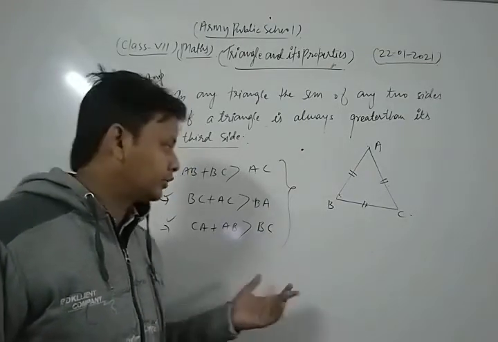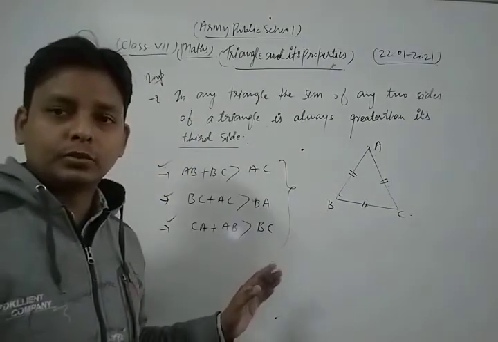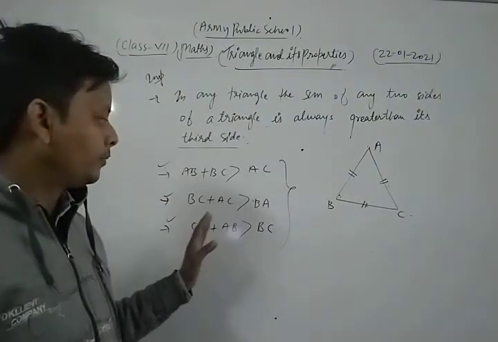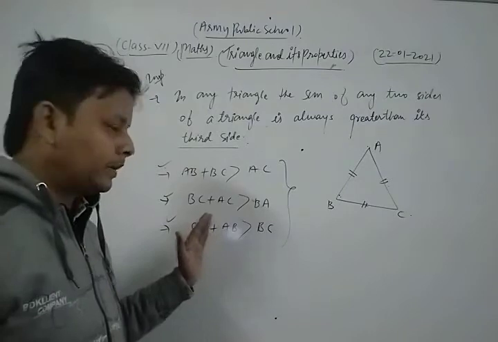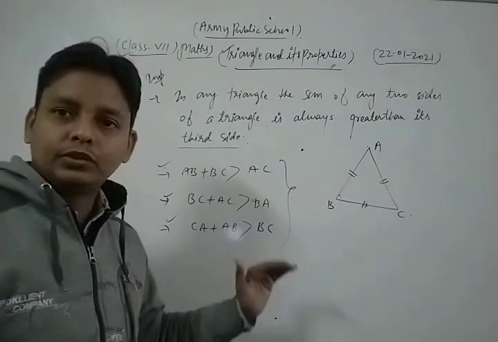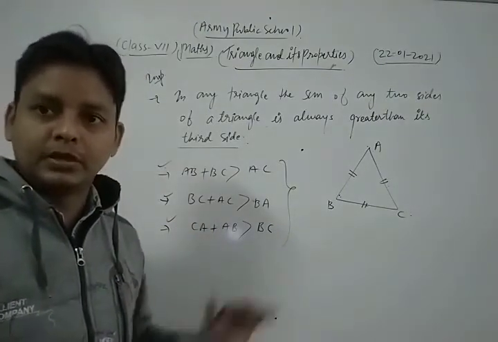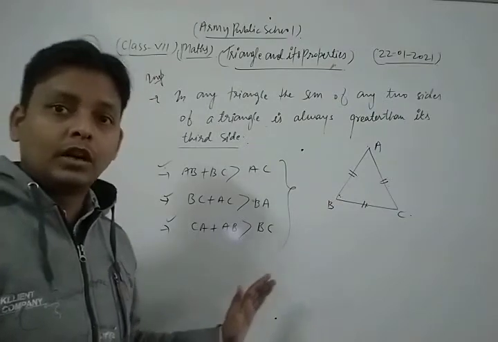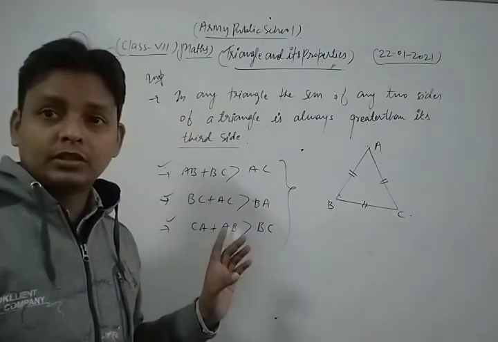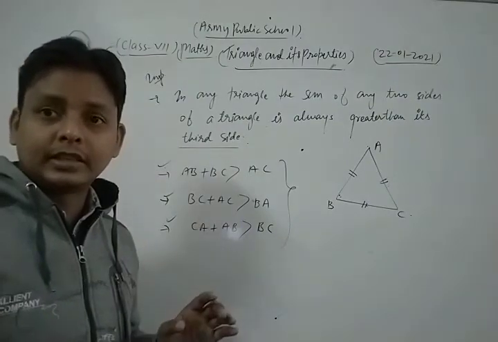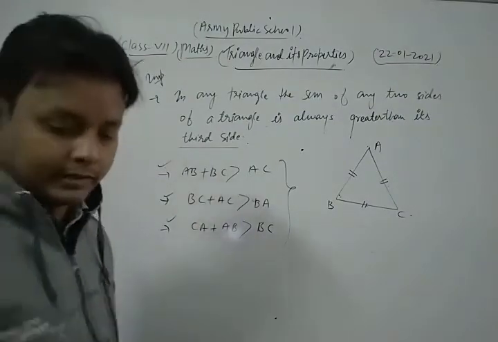We also discussed questions based on that property so many times. So please remember that property in your mind and solve your NCERT questions based on it. Okay, now we are going to discuss the next topic, which is the last one of that chapter: the right angle triangle and the Pythagoras property. Let's see.